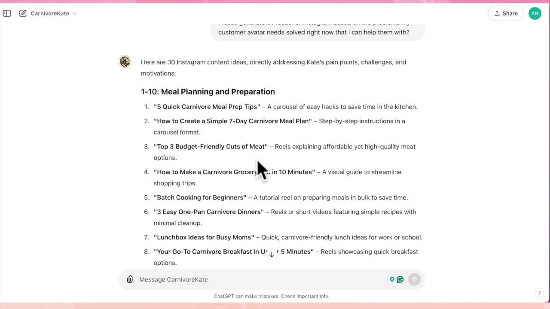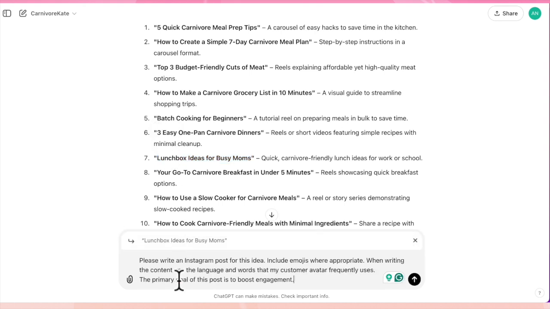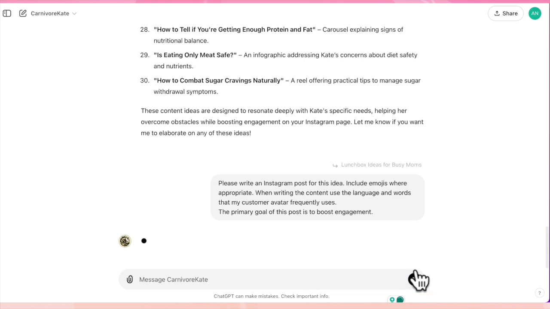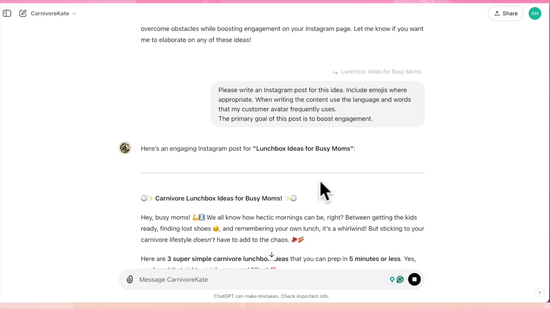So here I am in ChatGPT, and I'm just going to use this one. I'm just going to highlight it, hit reply, and then I'm going to ask it to write an Instagram post for this idea, including emojis where appropriate. And I'm asking it to write the content in the language and words that my customer avatar frequently uses. And I'm telling it the primary goal of this post is to boost engagement.